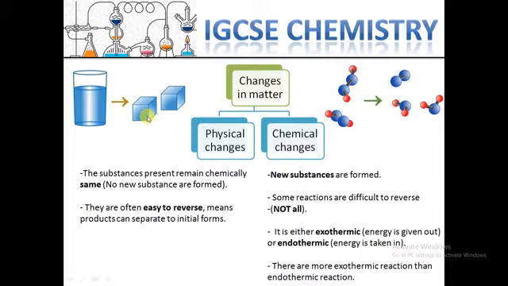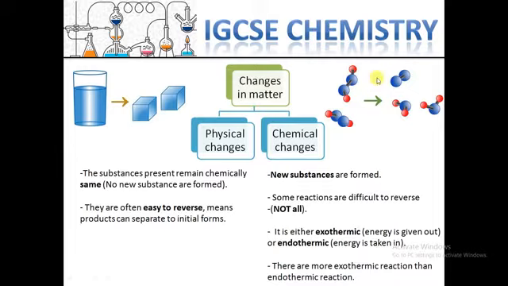In contrast, chemical changes are different. After a chemical change, we will have a new substance. Like here, there is a reaction between the chemicals, and finally we will have a new substance. And some of these reactions are very difficult to reverse, and actually some of them, maybe it's not possible to reverse to the reactants.